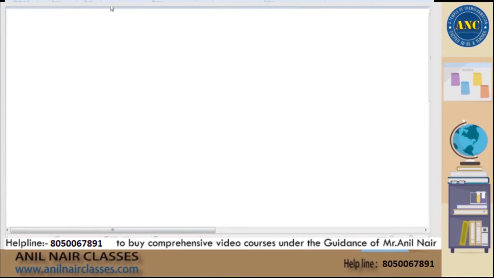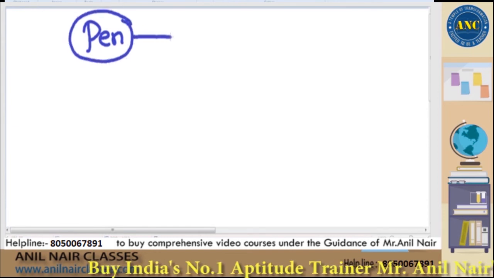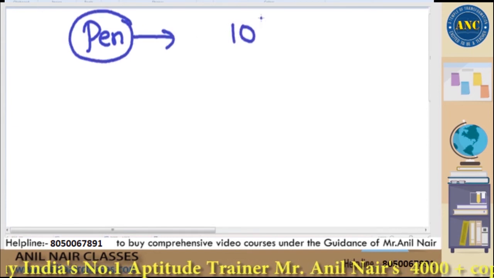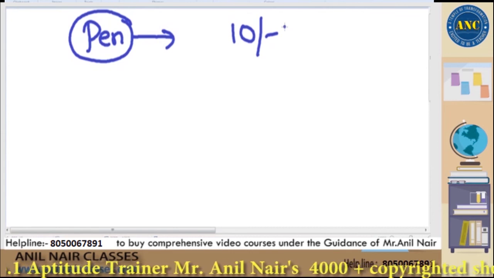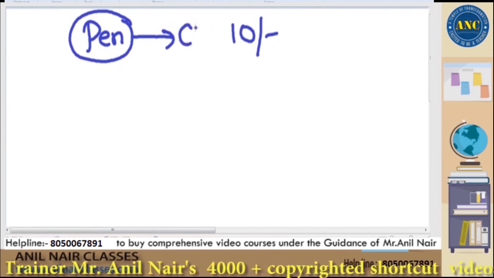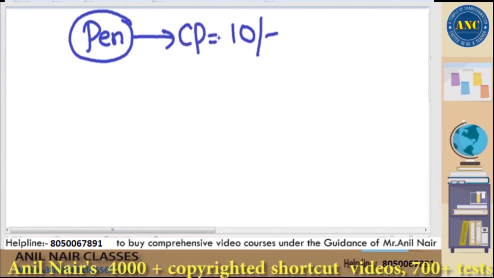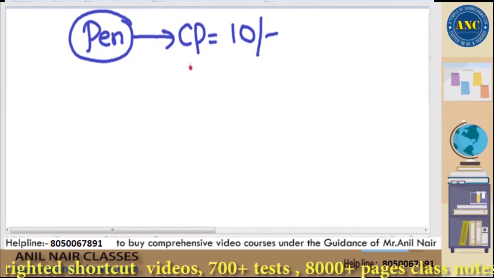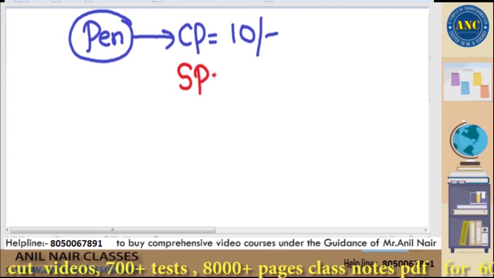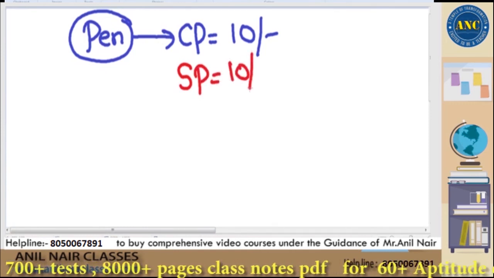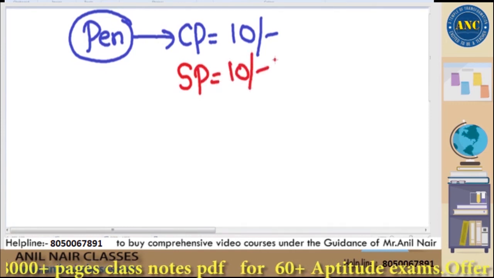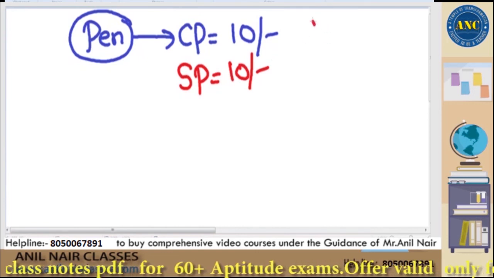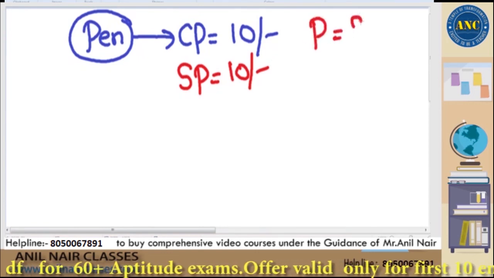Before solving the last question, suppose I have a pen. Everyone listen to this carefully. I purchased the pen for 10 rupees. That is nothing but the cost price for me, 10 rupees. Now I will sell this pen for the same 10 rupees to you. My question for you is, what is the profit I am getting?